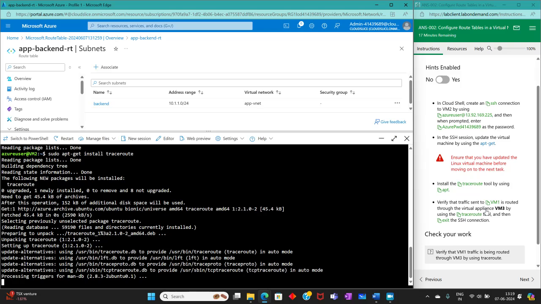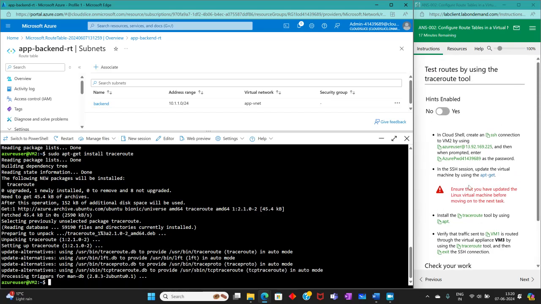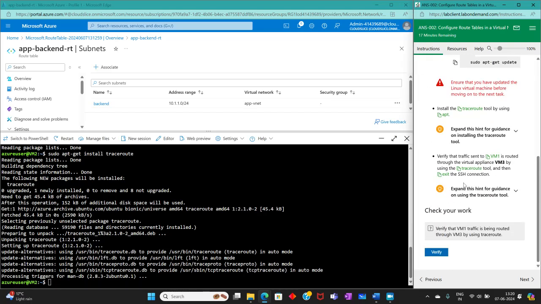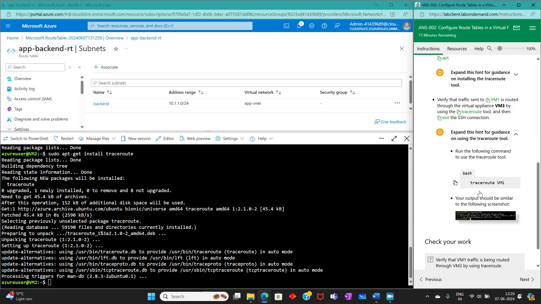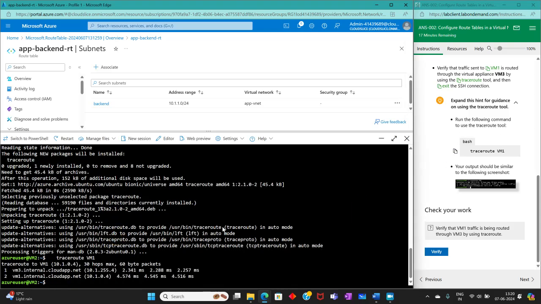I think to verify this we have to ping VM3 from VM1. Or how exactly to verify this? Traceroute VM1. That's it. How is that?